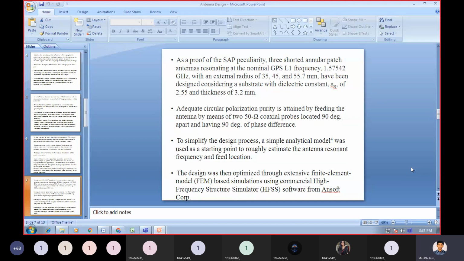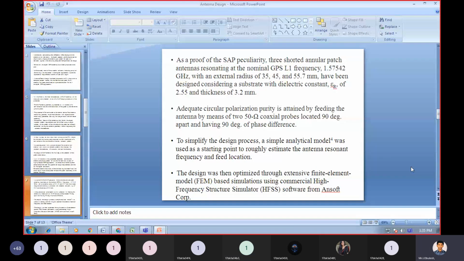As a proof of the SAP peculiarity, we have three shorted annular patch antennas resonating at the normal GPS L1 frequency. What is the normal L1 frequency of GPS? 1.5754 gigahertz, with external radii of 35.45 and 55.7 millimeter.